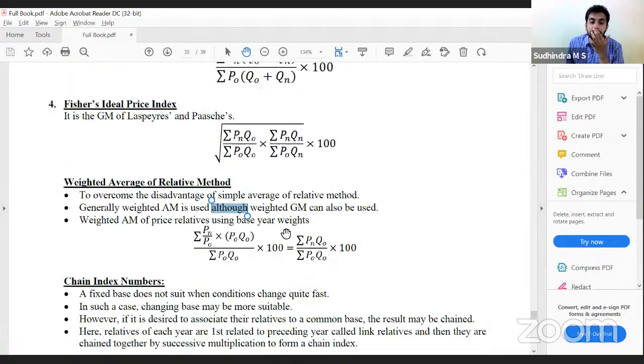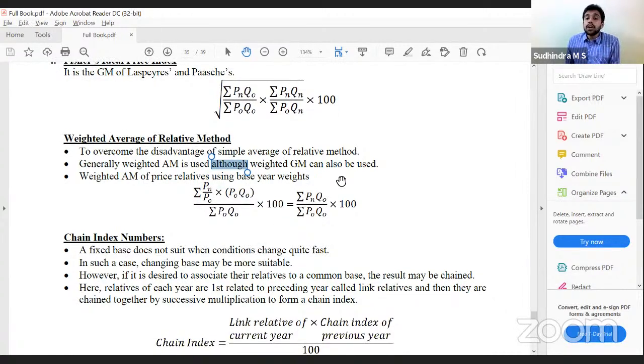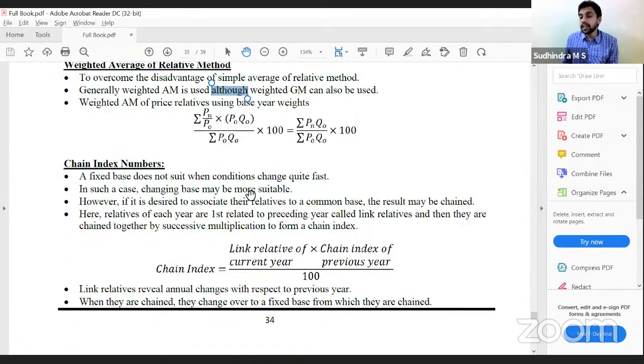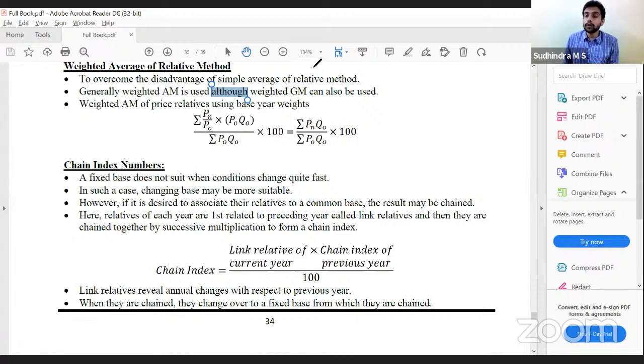Okay. Chain index numbers. Now we want to change the base, but if we change the base frequently, we cannot compare the index numbers. To ensure comparability also, we go with the concept of chain index numbers. There we have 2 concepts. First, we have to calculate the link index. How to calculate the link index? P1 by P0 into 100, P2 by P1 into 100, P3 by P2 into 100. Correct? We have the link index. Then we calculate the chain index.